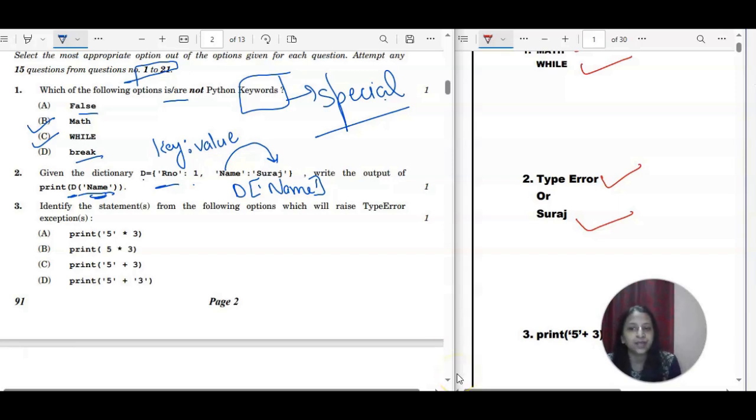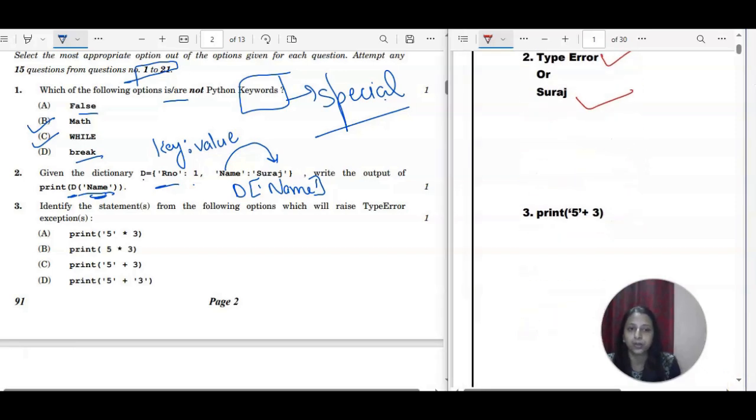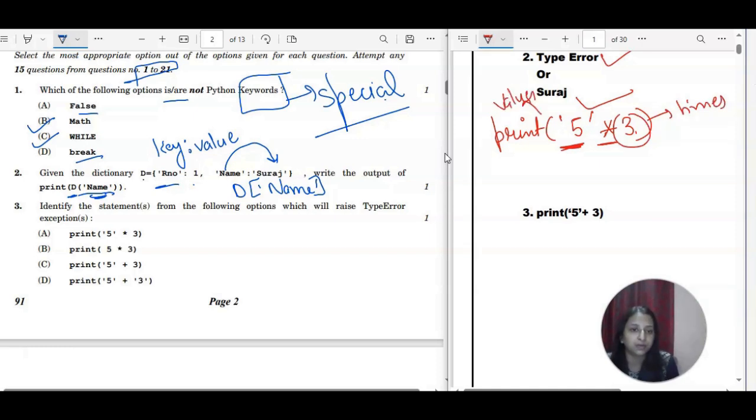Next is, identify the statements from the following options which will raise type error exceptions. Let us check all these options one by one. I'm starting with the first one. It is written in a print statement: print 5 multiplied by 3. This is not a multiplication or asterisk sign multiplication. This is a string operator, because you have given it with a string value, and that is the replication operator. It is going to repeat this value 3 times. So what will be the output? 5 5 5. That means this statement is correct.